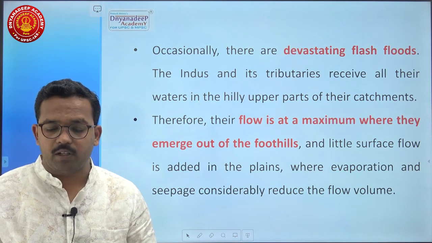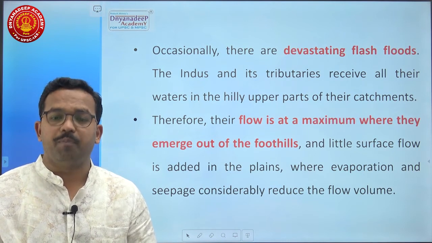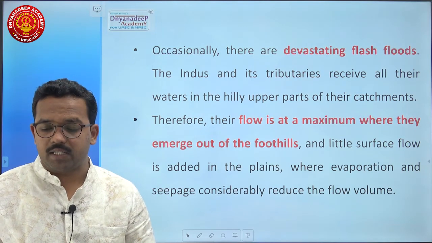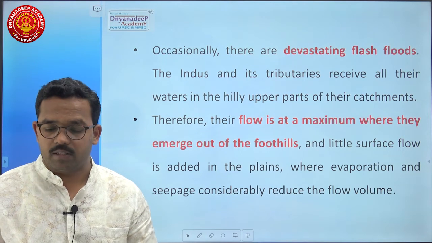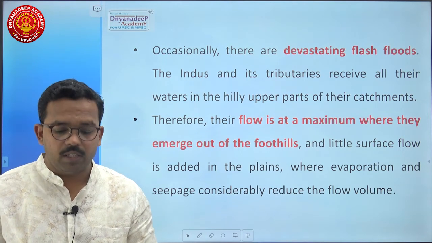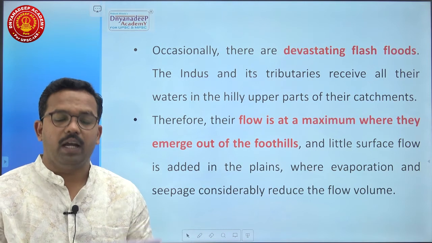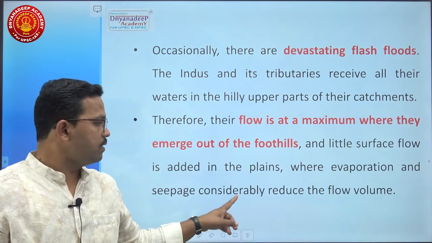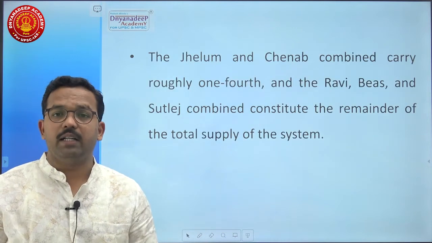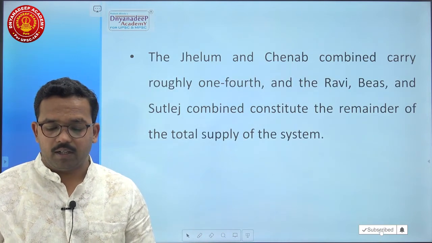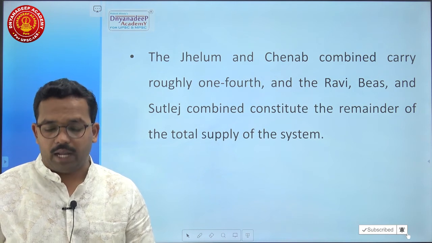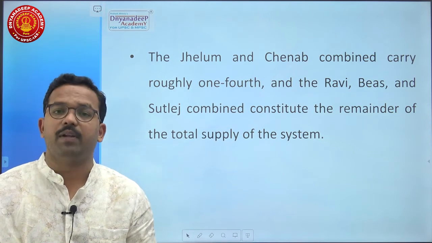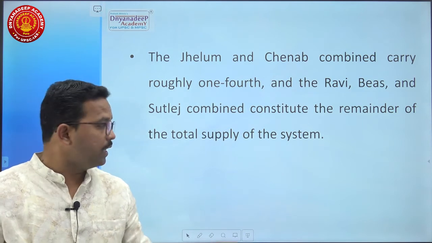The Indus and its tributaries receive all their waters in the hilly upper part of the catchments. Therefore, their flow is at maximum where they emerge out of the foothills, and little surface flow is added to the plains, where evaporation and seepage considerably reduce the volume of flow in the Indus River system. The Jhelum and the Chenab, two important rivers, combinedly carry roughly 1/4, and the Ravi, Bias and Satluj combinedly constitute the remainder of the total supply of the system. This is an important area where you could get a question.